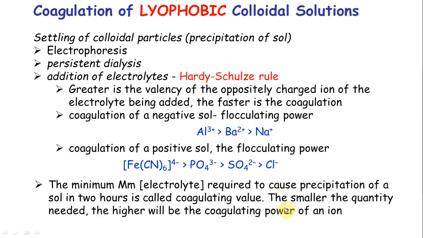Obviously. So what is the minimum of aluminum I need compared to the minimum of barium? Aluminum will be lower, right? Because a lower amount itself will give you a high charge. So the lower the millimolar required, the smaller the quantity, the higher the coagulating power. So for the same concentration, coagulating power will also follow the same Hardy-Schulze rule, right?